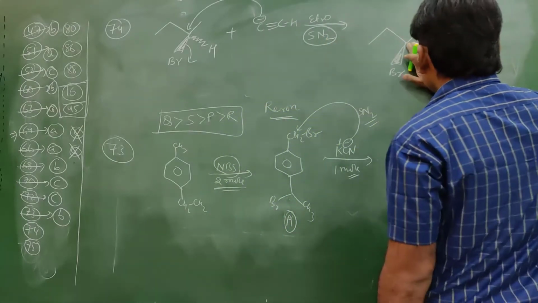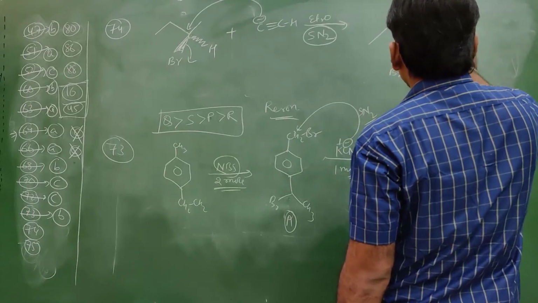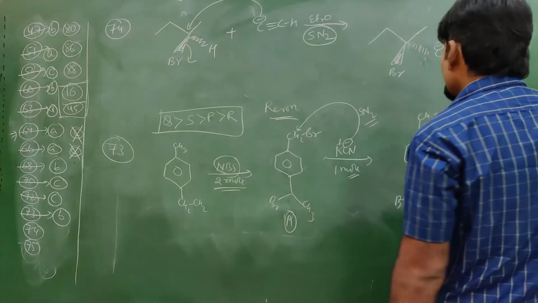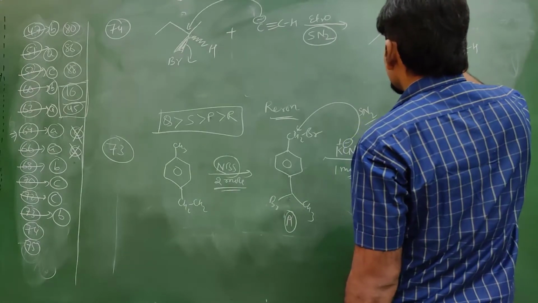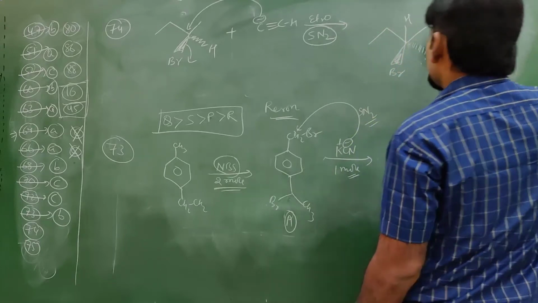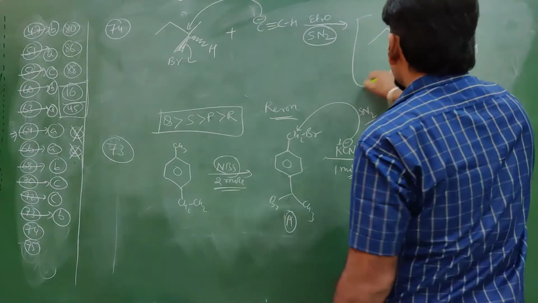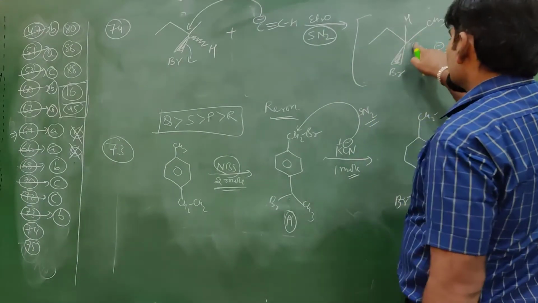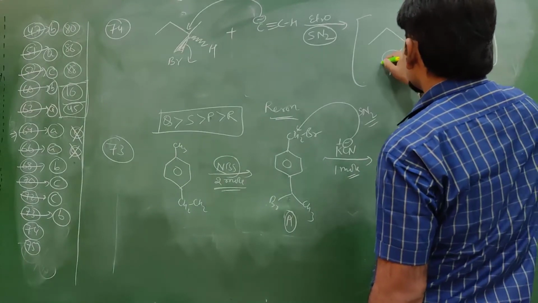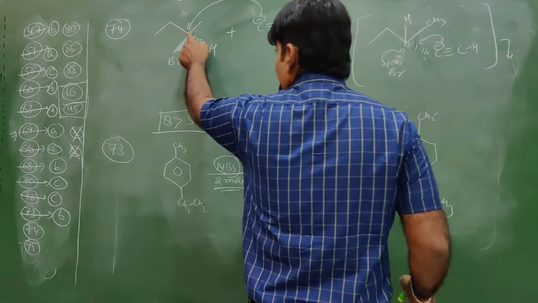Now the C triple bond C, H minus approaches from this side. Then hydrogen and methyl group will be on the plane itself. So this will be the nature of the transition state. They form a weak bond, and this bond is transferred. So what will happen? See, this carbon is chiral.